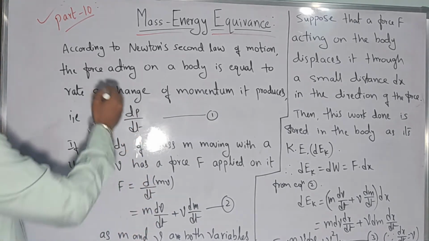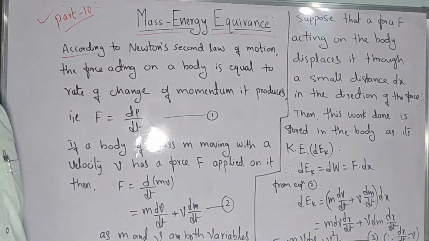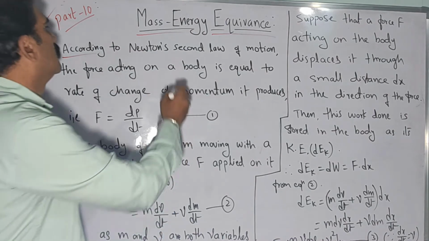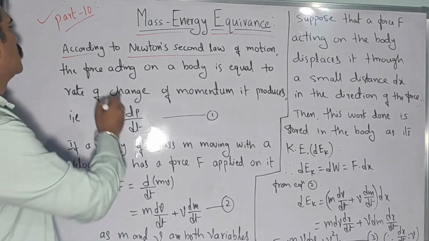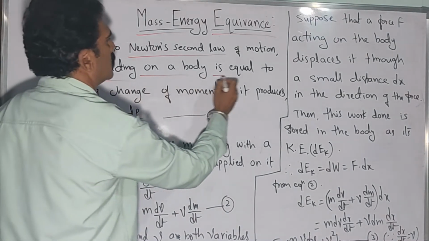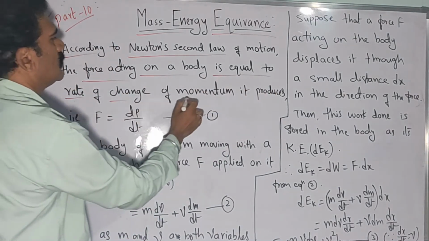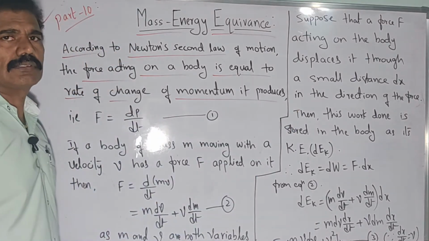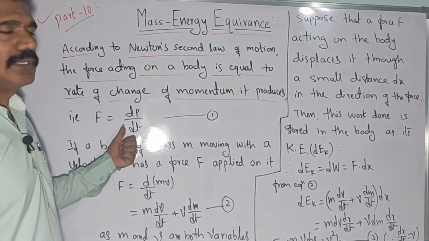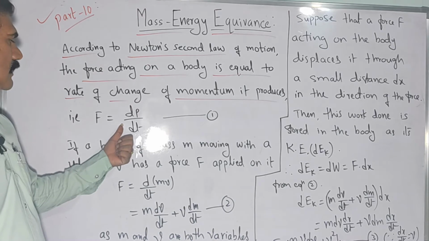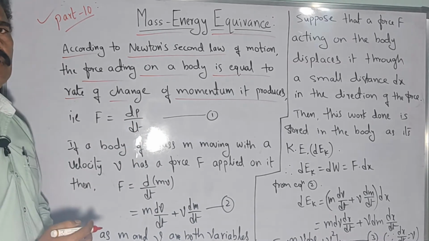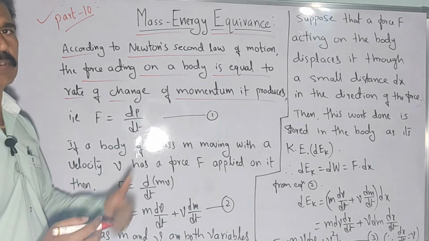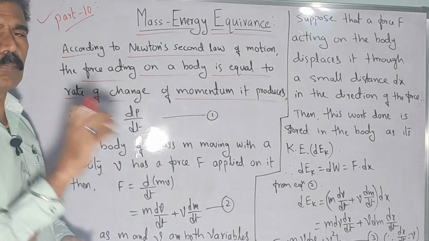First of all, as I told, consider the Newtonian mechanics equation, particularly Newton's second law. From Newton's second law of motion, the force acting on any body is equal to the rate of change of momentum it produces. So you can write the force acting on any body as F is equal to dp by dt, where p is the momentum of the body due to the applied force.